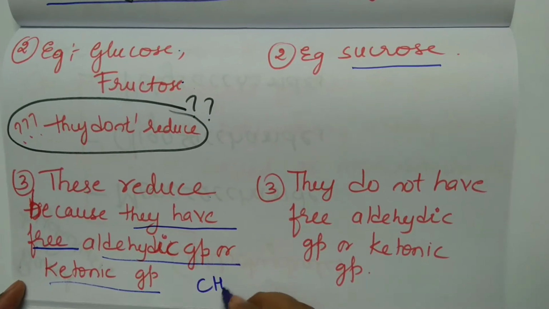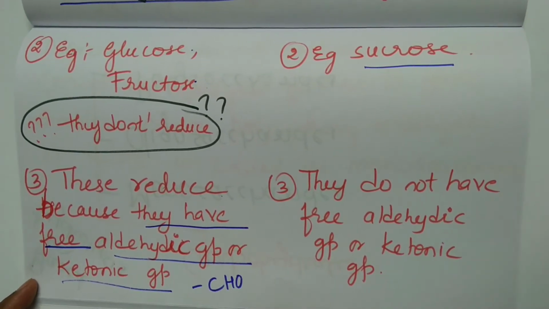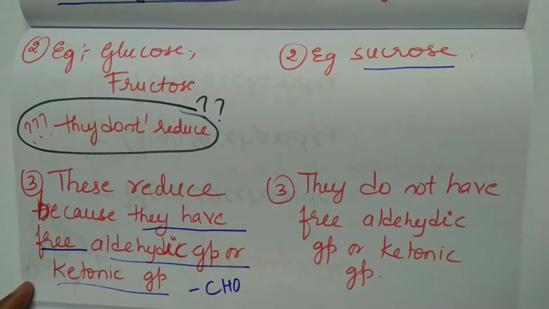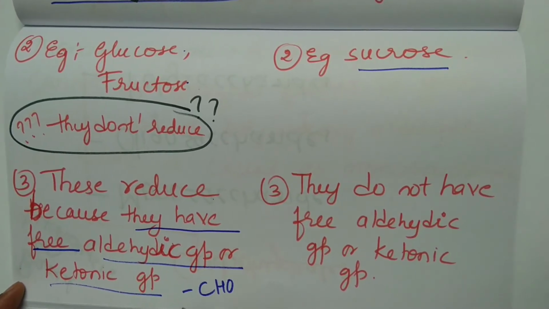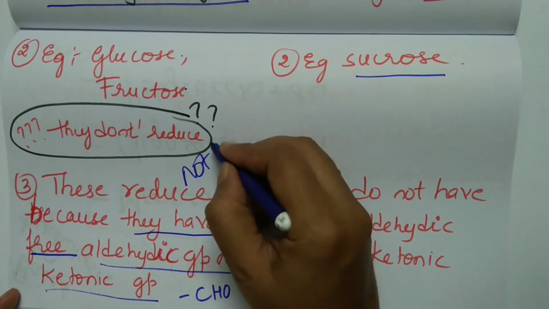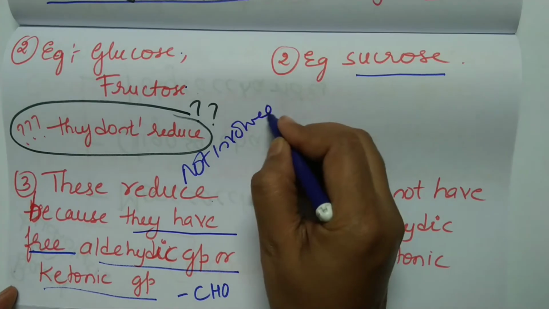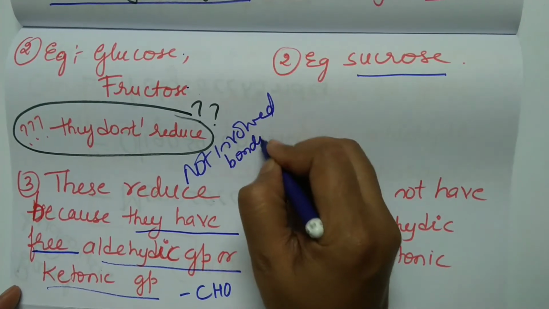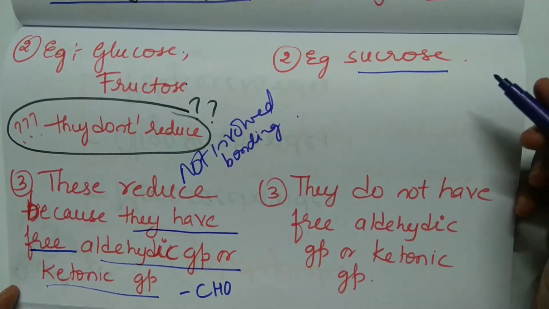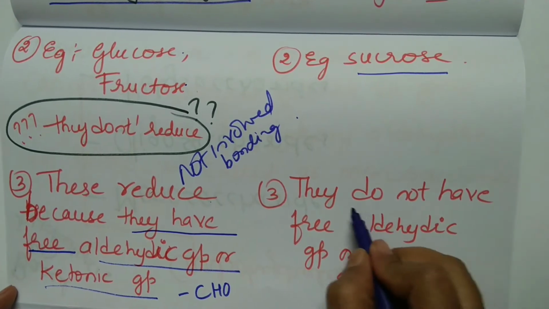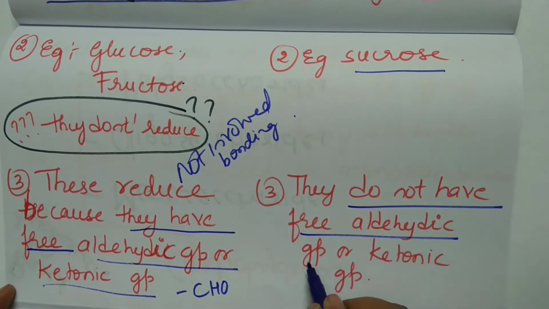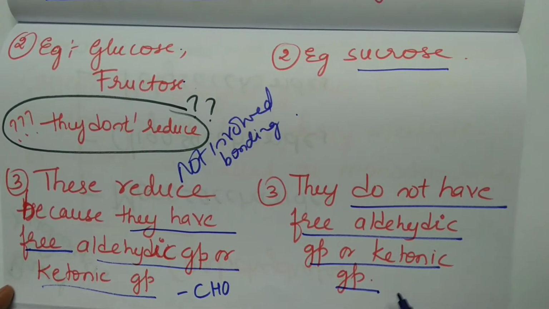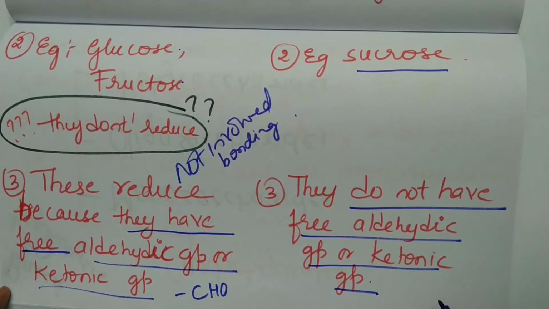It means the CHO group or the ketonic group in the molecule is free. Free means it is not involved in what? Bonding. Right? Non-reducing sugars do not have a free aldehydic group or ketonic group. Therefore, they are non-reducing sugars.